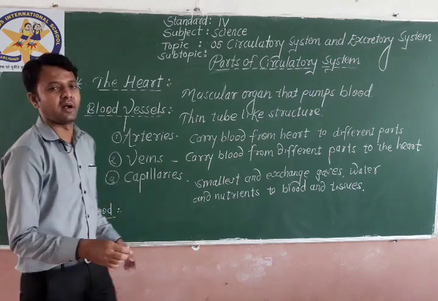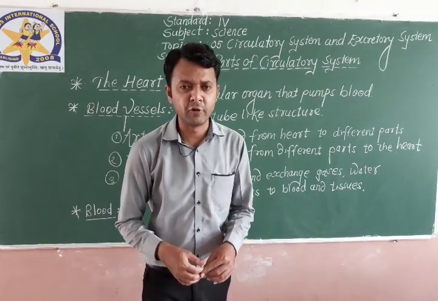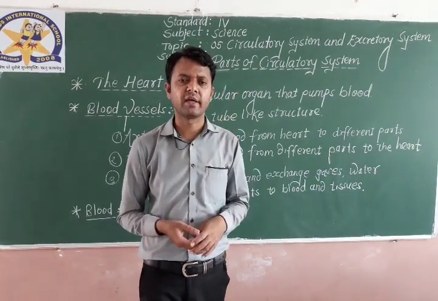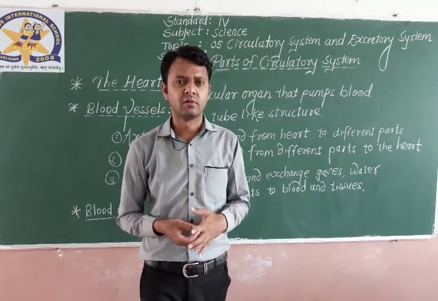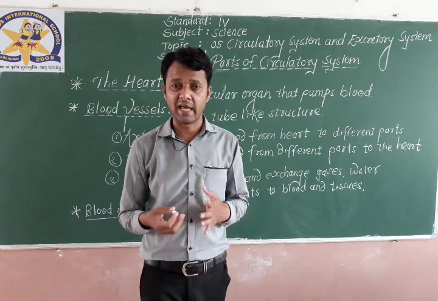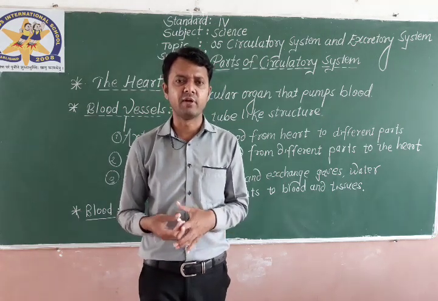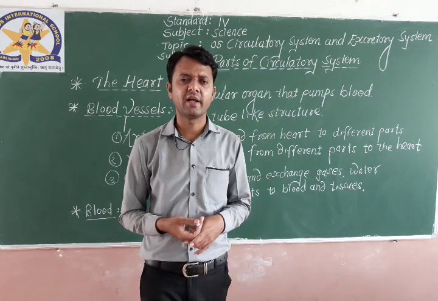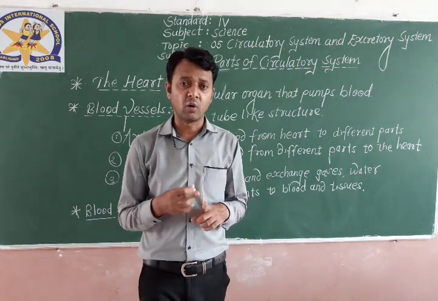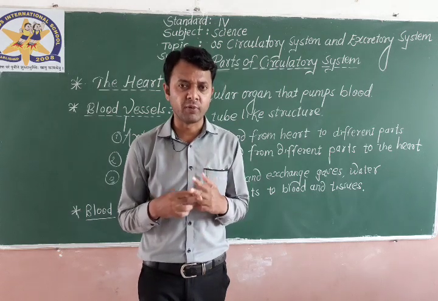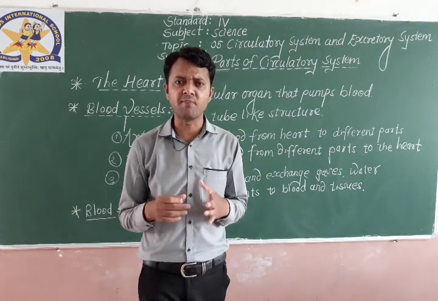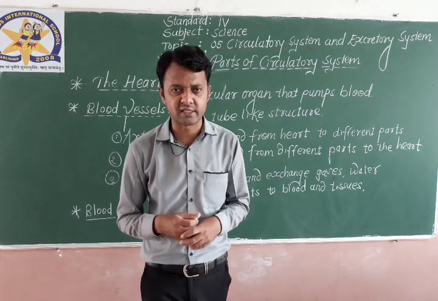You all know blood is nothing but the red fluid which is pumped by the heart and transported to the other parts of the body. Blood also transports the nutrients, oxygen, carbon dioxide and all the important factors from the food we eat.